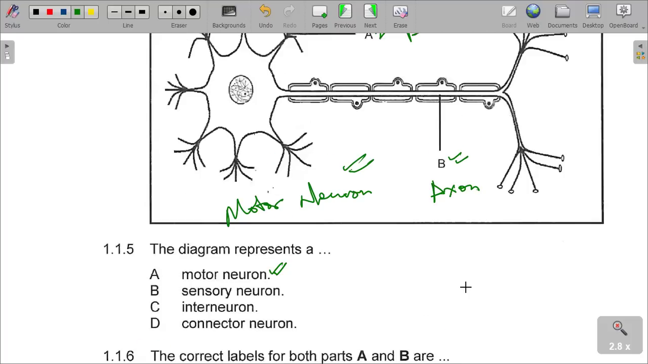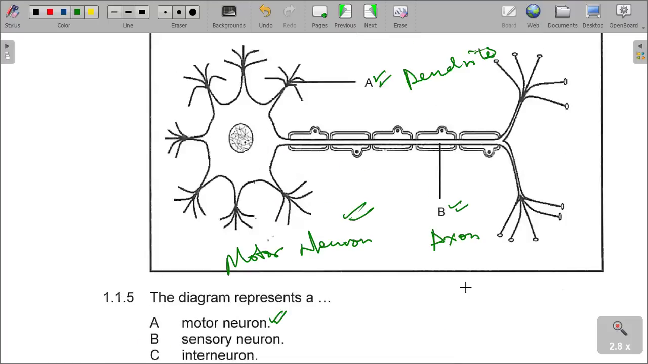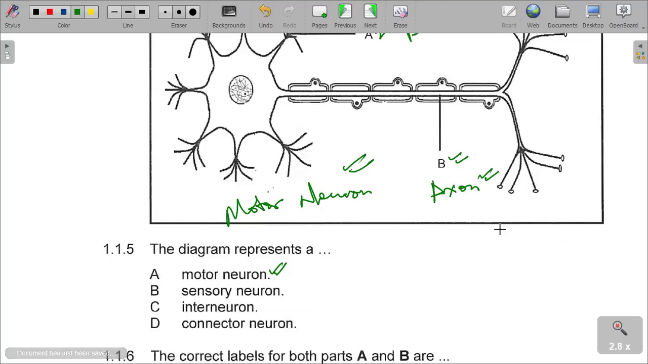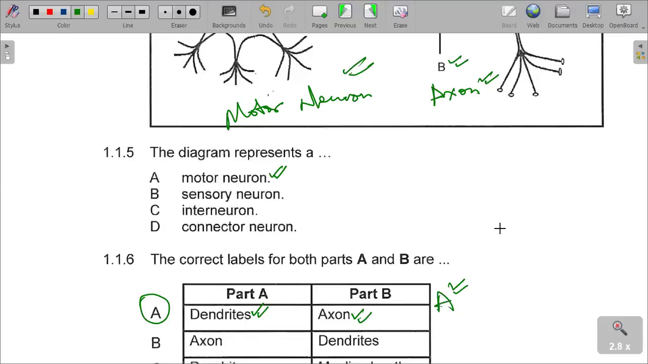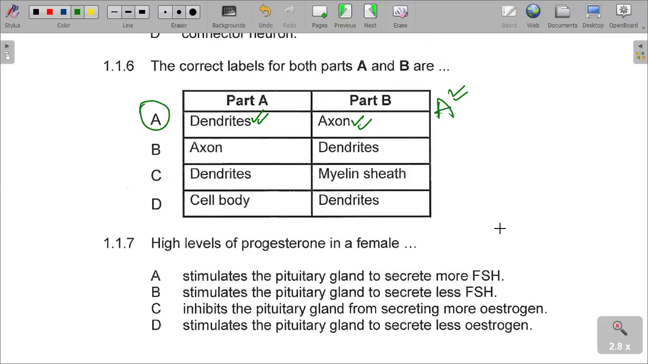So please note, A is the dendrites and B is the axon, which is also the extension of the neuron from the cell body to the synaptic knobs. If you look onto the axon, please again refer to the previous presentations and lectures that I've posted on this topic. You can as well get enough information on this.